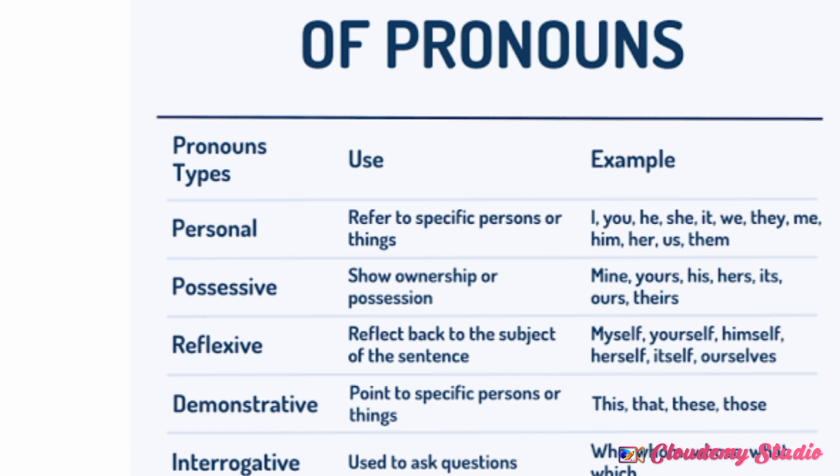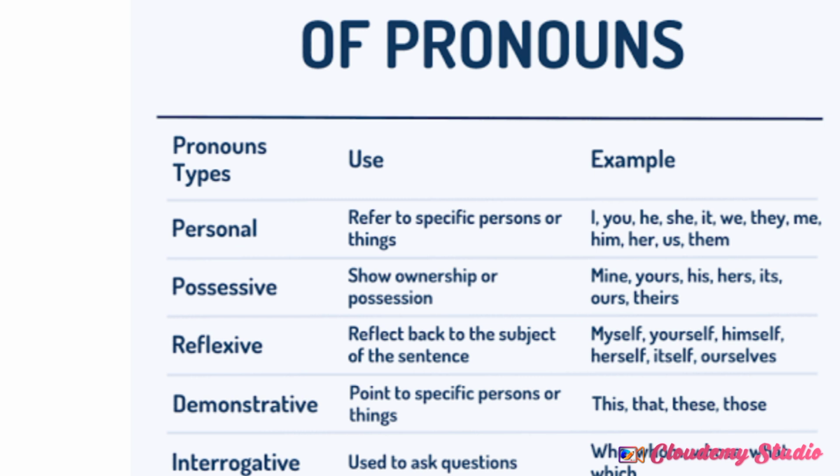He for the boys, she for the girls, it for animals and things. Then they. They is the plural form of the third person. These first, second and third persons are divided and made up over here, with the examples and their usage.